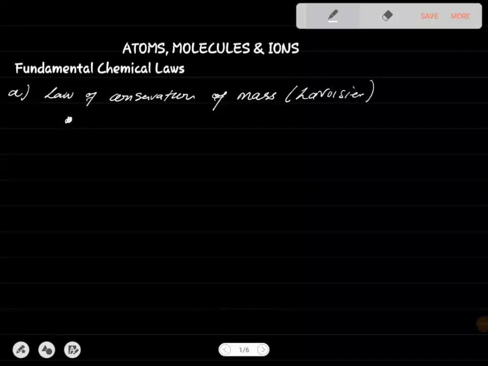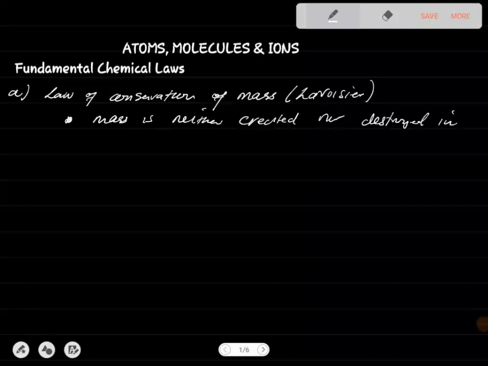This states that mass is neither created nor destroyed in a chemical reaction.